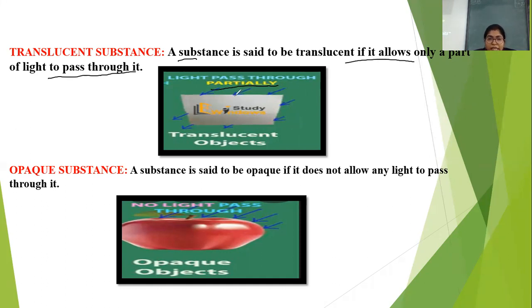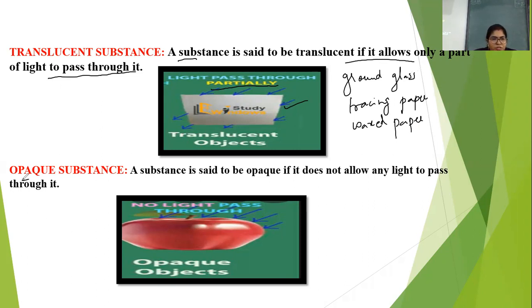See here, the light is not passing completely. Only partially it is passing. So such substances come under translucent. Examples are ground glass, tracing paper, waxed paper, butter paper, likewise.